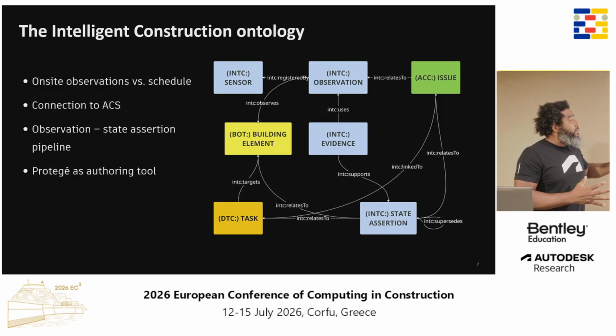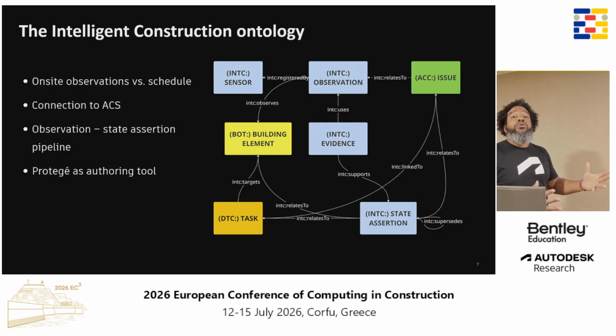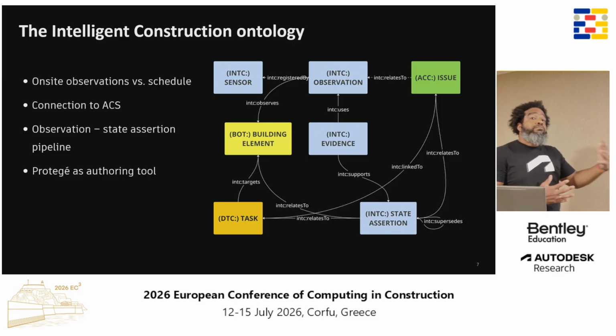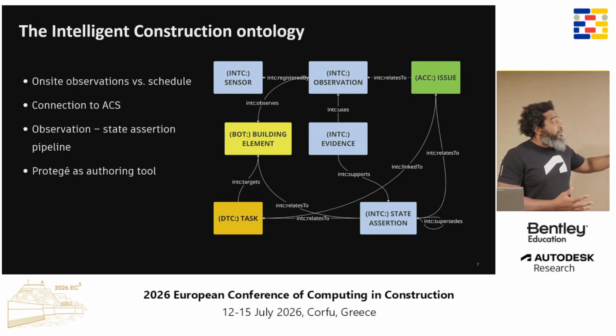The evidence might use multiple observations to justify an evidence. And the same applies to the connection between the evidence and the state assertion. The state assertion is: not okay, there is something going on here. And that might be related to, let's say, a temperature drop and a humidity spike in a room that should be enclosed, that shouldn't be happening, and then that might be associated with an issue.